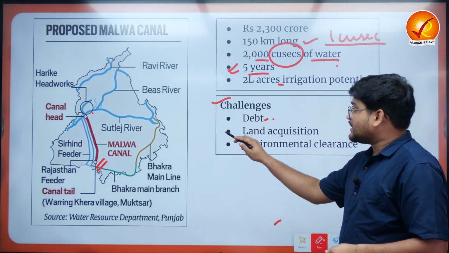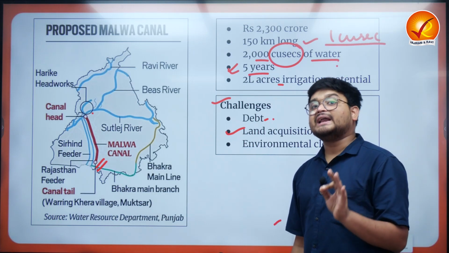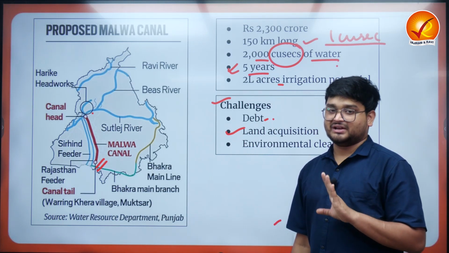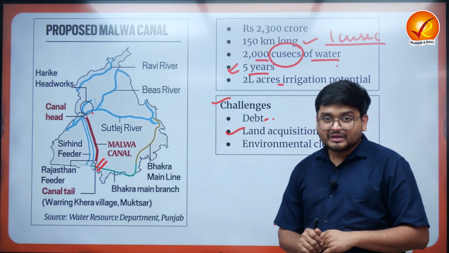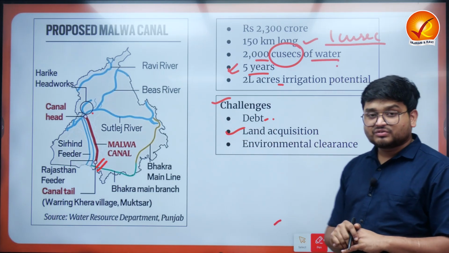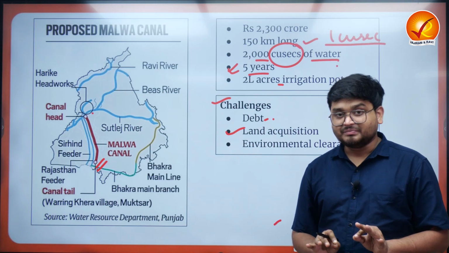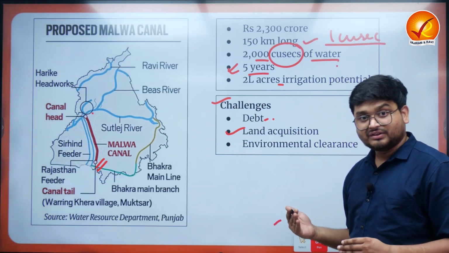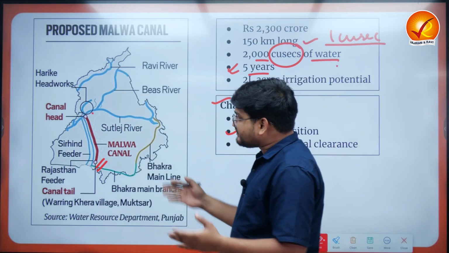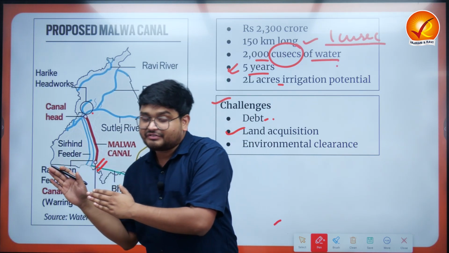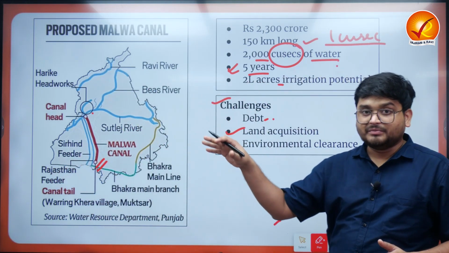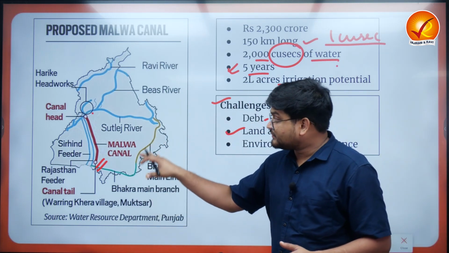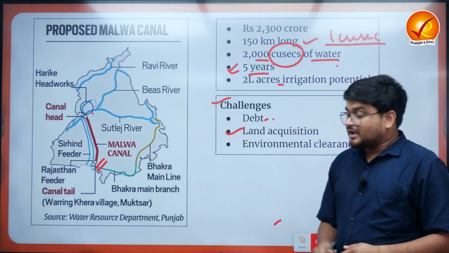Next, there are various issues with reference to land acquisition, particularly in the rural areas across various parts of the nation, particularly Punjab, right? So this land acquisition issue is also a very serious concern, where there can be various impediments, and the canal construction phase and the operation phase will face some issues from the farmers and the various local people with reference to land acquisition, right?